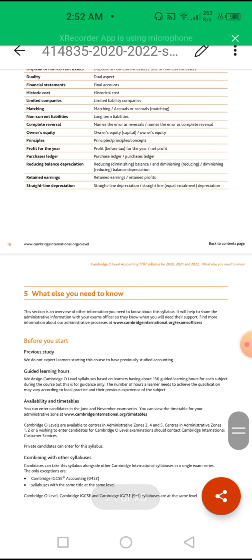Okay, what else do you need to know before starting, previous studies? Would you expect that learners starting this course have previously studied accounting? Not a big deal. We will build your basics here, because most of our students don't know about accounts, and when they come into O levels they have to see this book and we will make their basics. That's not a big deal.